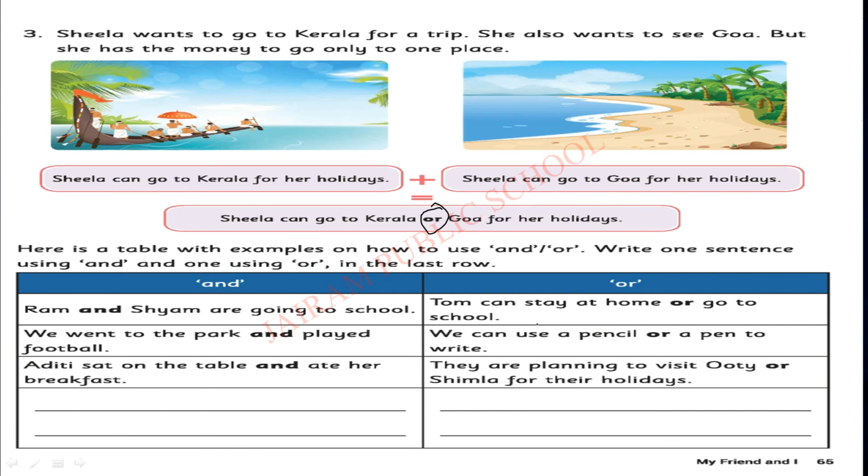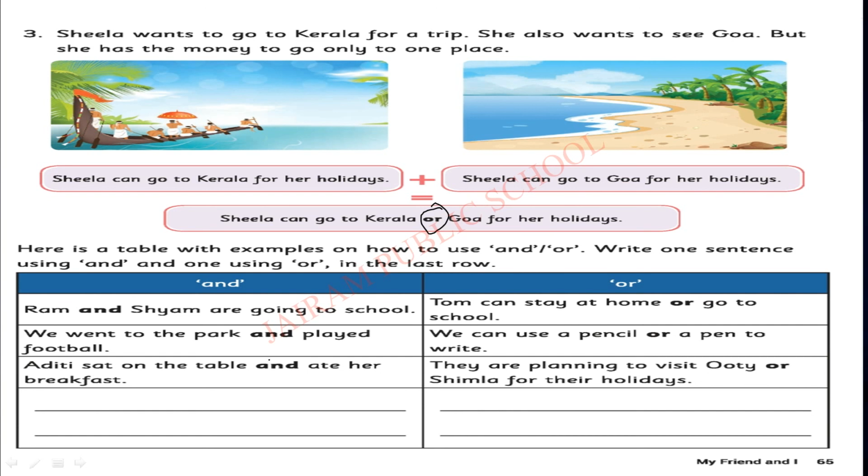Both are sentences, but at the left side there is no option. Both the people are going to school only, but at the right side Tom can stay at home or go to school. There is an option. He can stay at home. Either he can stay at home or he can go to school. There is an option at the right side. Same way, second sentence also.